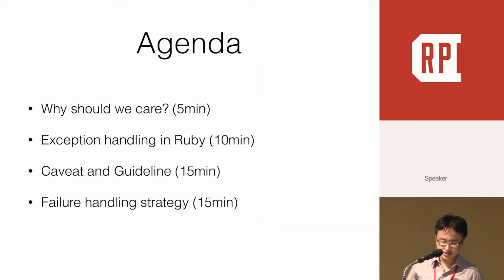Okay, here is today's agenda. I will talk about why we should care about exception handling first. Then we will quickly learn how we do exception handling in the Ruby programming language. Then we will look at some caveats and guidelines. Finally, we will check out some failure handling strategies.